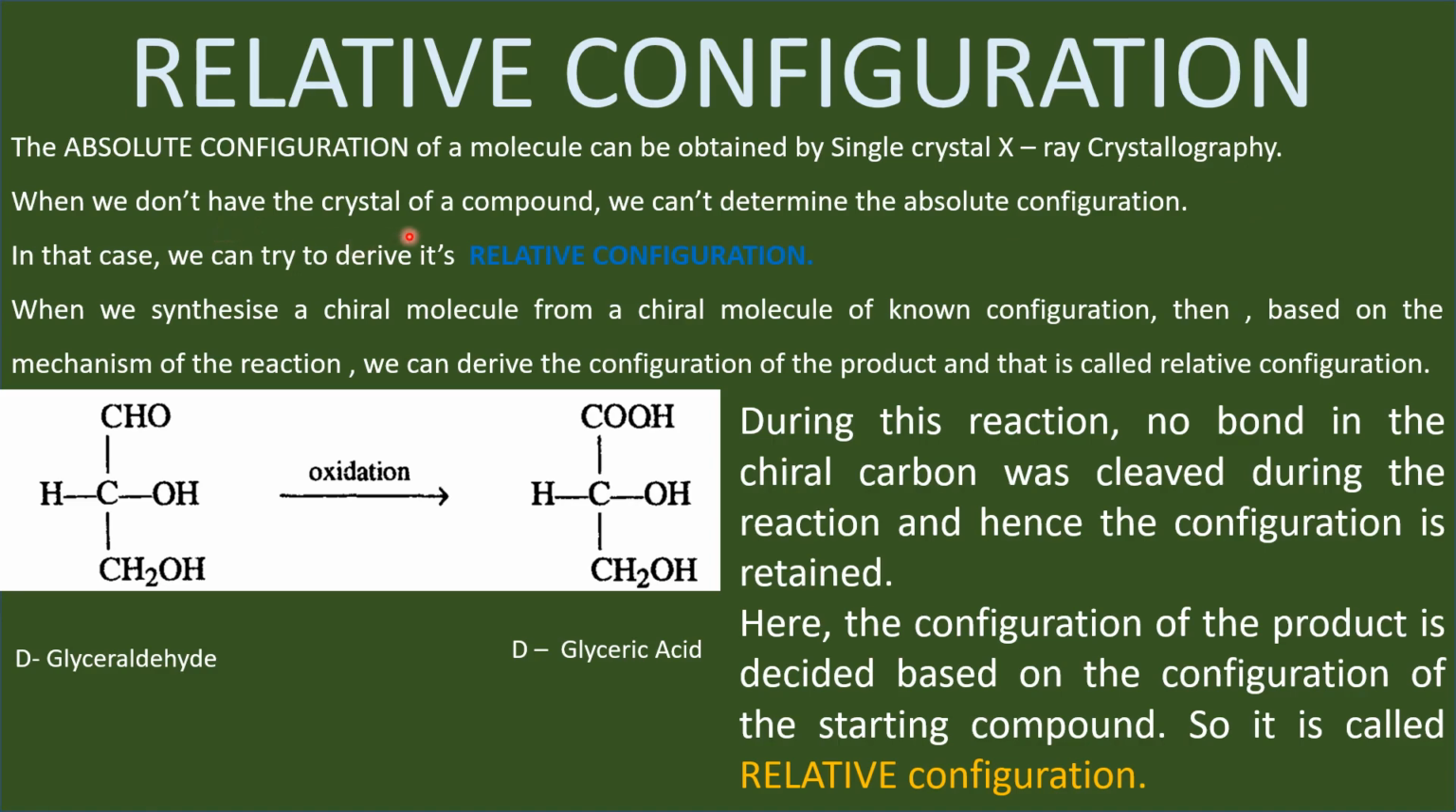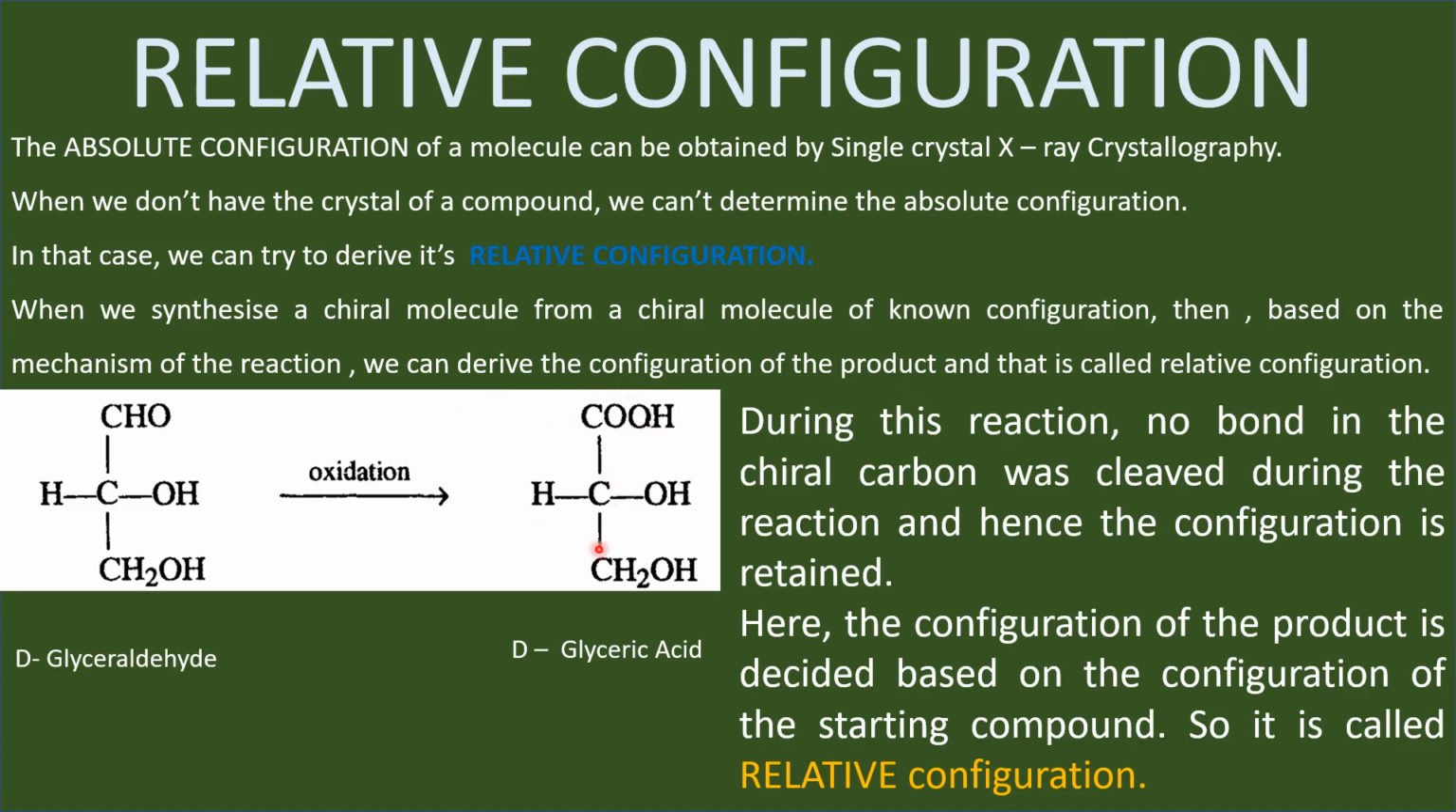When we don't have the crystals of a compound, we cannot determine the absolute configuration of the molecule by this method. In that case, we can try to derive its relative configuration. How do we derive this relative configuration? When we synthesize a chiral molecule of unknown configuration from a chiral molecule of known configuration, then based on the mechanism followed in the reaction, we can derive the configuration of the product. That is called relative configuration.